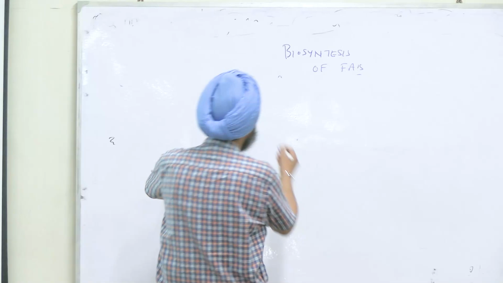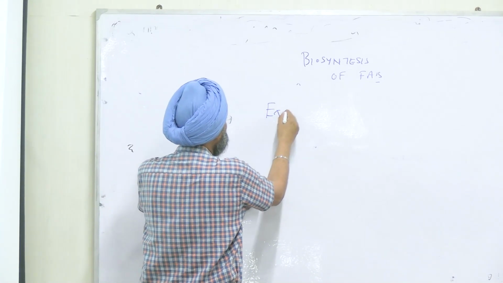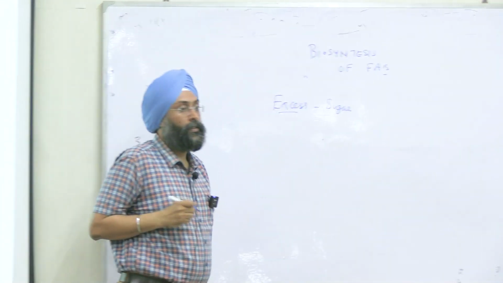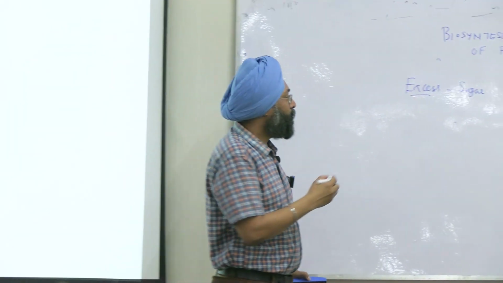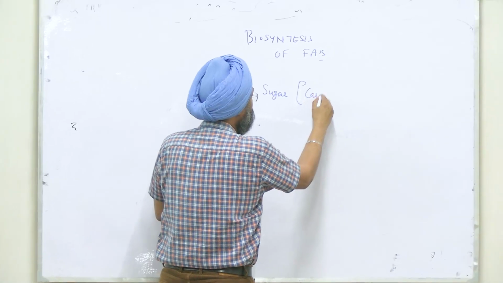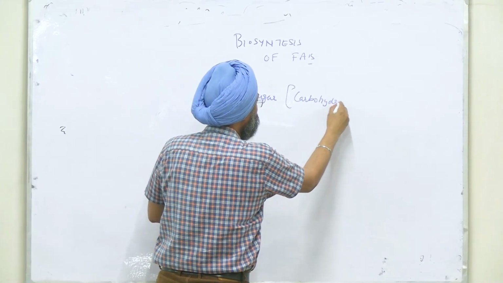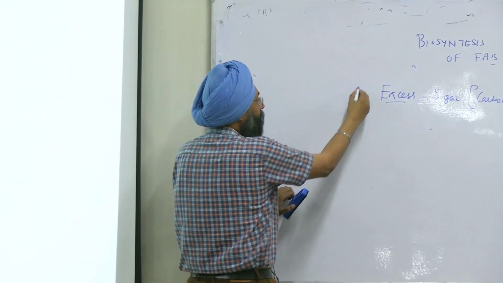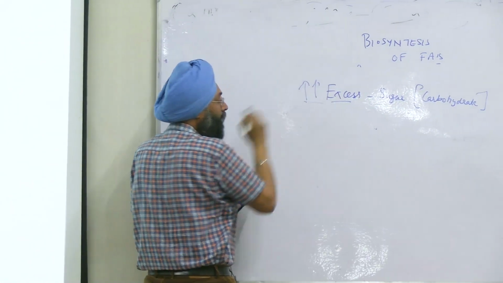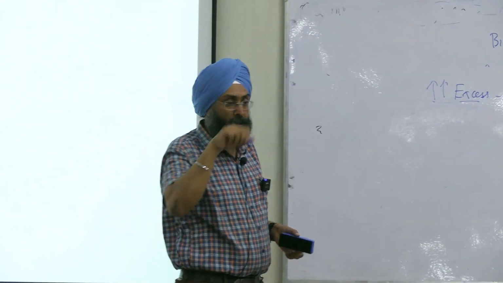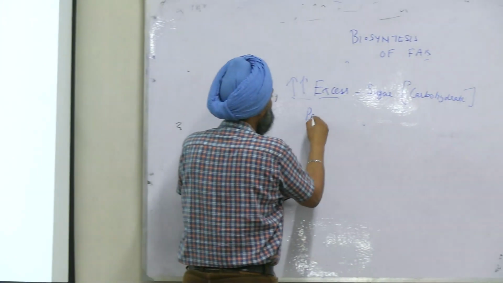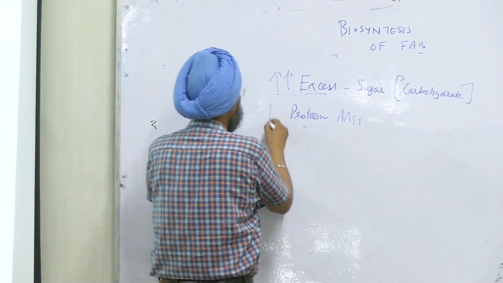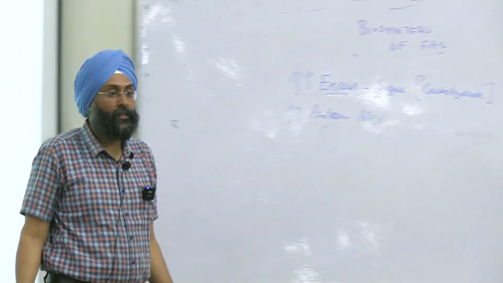Suppose you are eating excess sugar, right? What is sugar? It is a carbohydrate, any form of sugar, right? You are eating it in excess, large quantities, right? Or you are taking proteins or amino acids in excess, right?